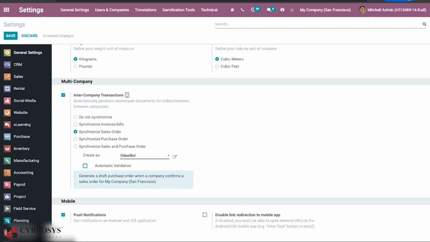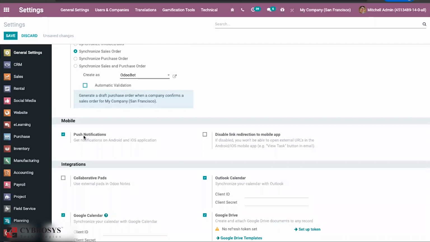And we have one more option for mobile. Earlier we had a push notification. Right now we have a disable link redirect to mobile app option. Normally what will happen is, if disabled, you will not be able to open external URLs in the Android or iOS mobile app.